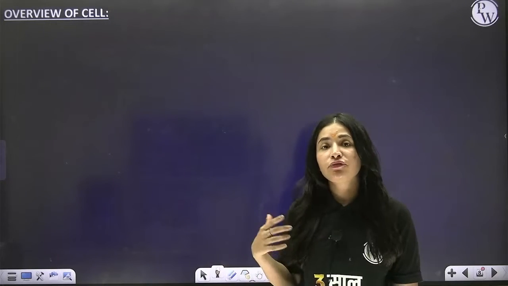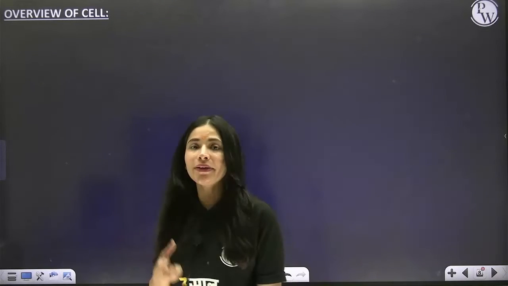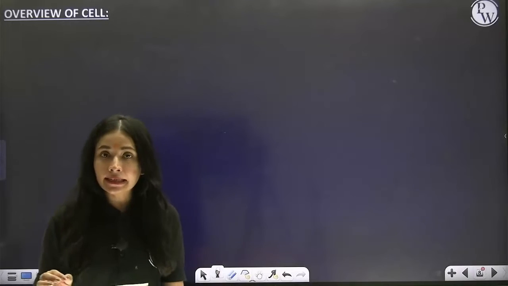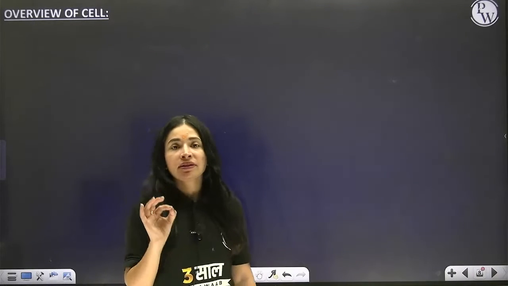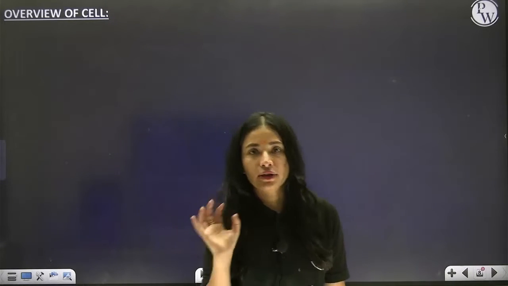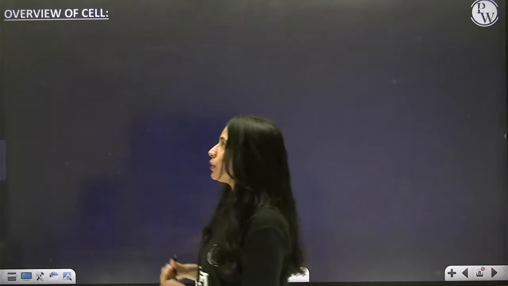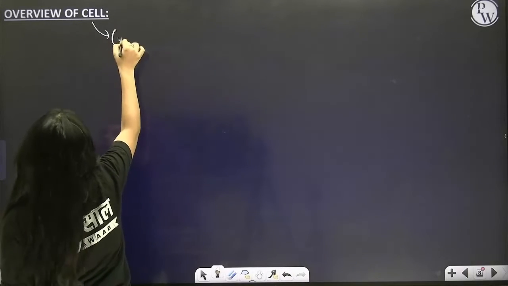So now what next are you going to write? The next heading is overview of a cell, in which I am going to talk about the variety, the diversity of cells in terms of shape, size and function. Correct? So what are you going to write for the overview of a cell?